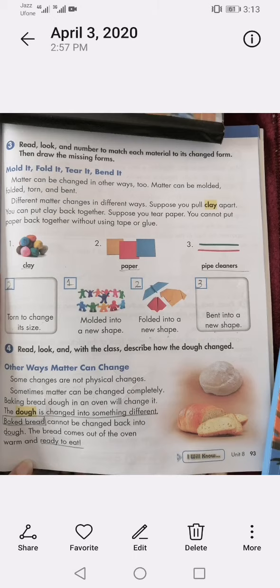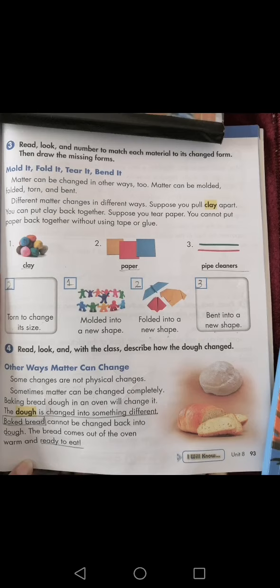Yes, you have to mention number 2 over here. Now bent into a new shape. The pipe cleaners can be bent into different shapes. You have to mention number 3 here. Okay, now read, look and with the class describe how the dove changed. Other ways matter can change. Now we will read another way how matter can change.